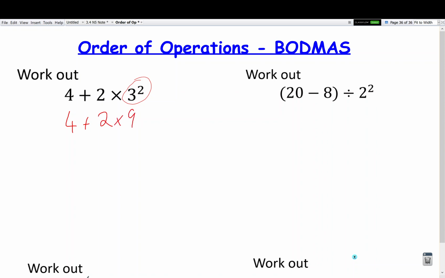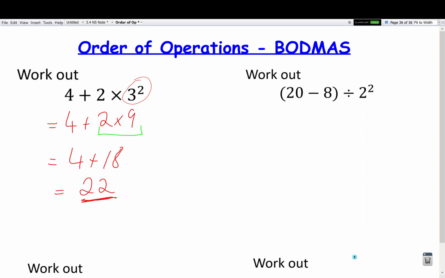And now again, we have a decision to make. Which thing do I do first? We need to understand that we have to do our multiplication first. So that comes before any addition. So that answer is 4 plus the answer to 2 times 9, which is 18. So therefore our answer is 22. Not 4 plus 2 is 6 times 9 is 54. That's rubbish. It's 4 plus 18, 22, final answer.